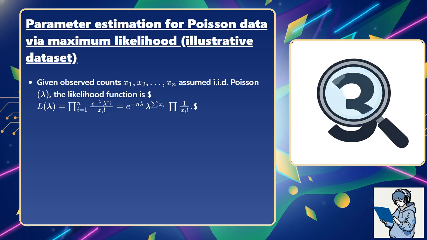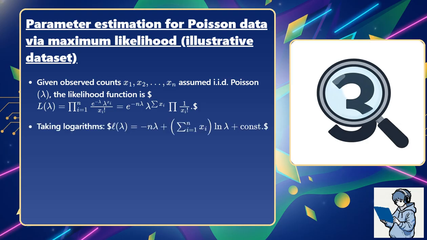Given observed counts x sub 1, x sub 2, ..., x sub n assumed independent and identically distributed Poisson of lambda, the likelihood function is L of lambda equals the product from i equals 1 to n of e to the minus lambda times lambda raised to the x i divided by x i factorial, which simplifies to e to the minus n lambda times lambda raised to the sum of x i times the product of 1 over x i factorial.